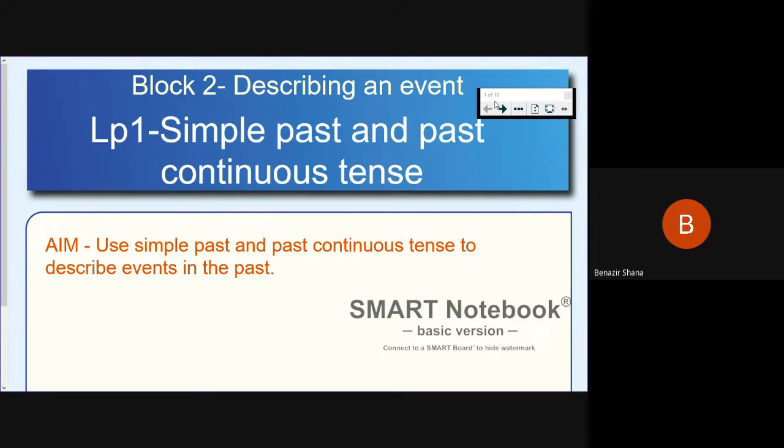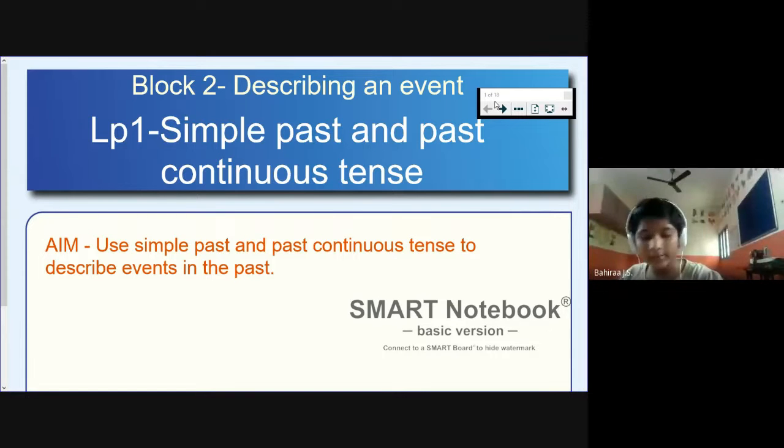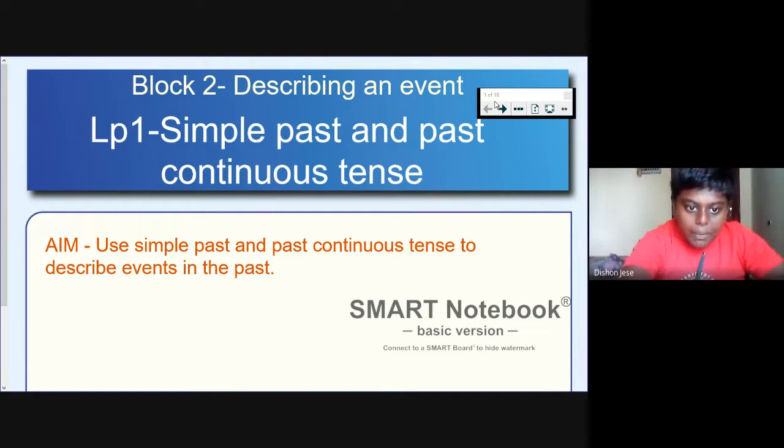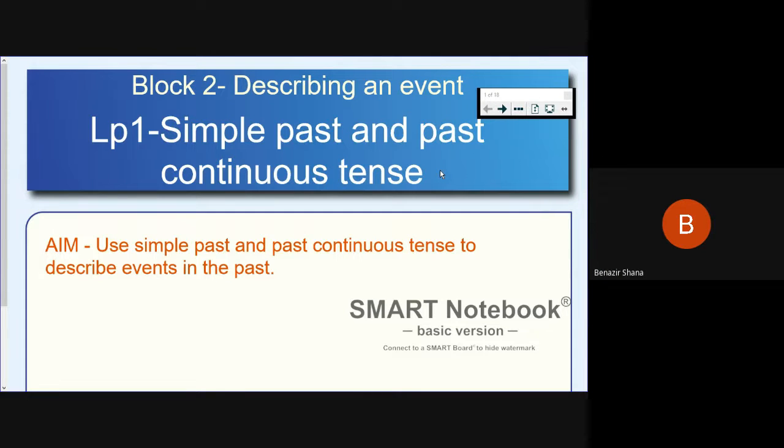So everyone note down the title: Simple Past and Past Continuous Tense. So what is our title today? What is our LP title, Dishon? Simple past and past continuous tenses. Very good, Dishon.